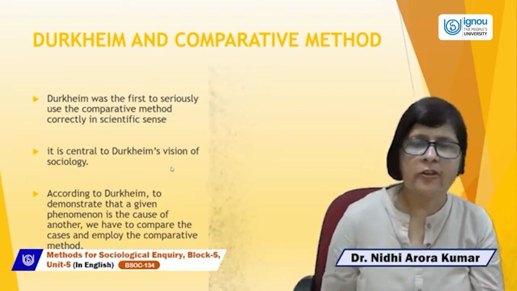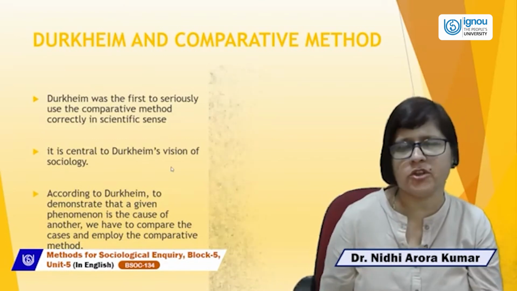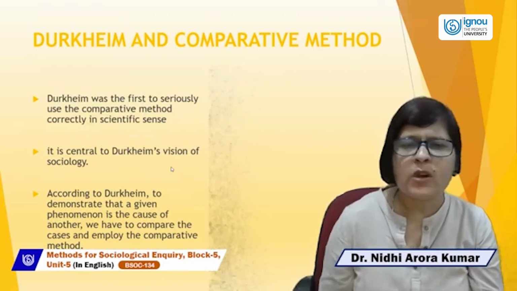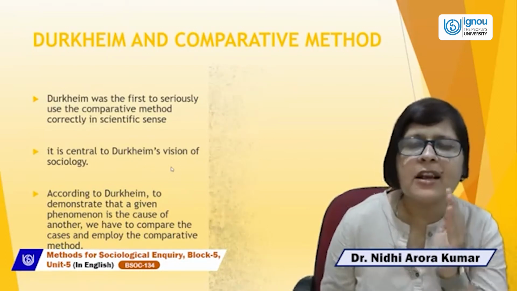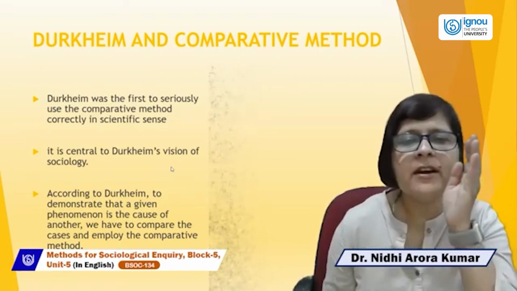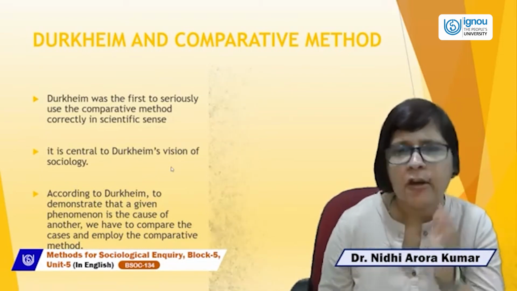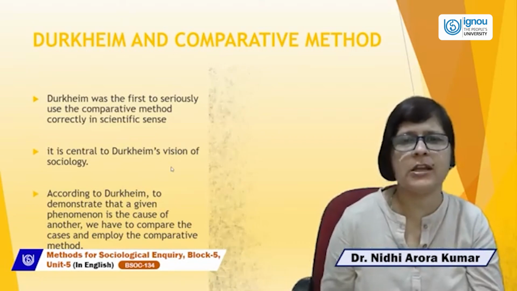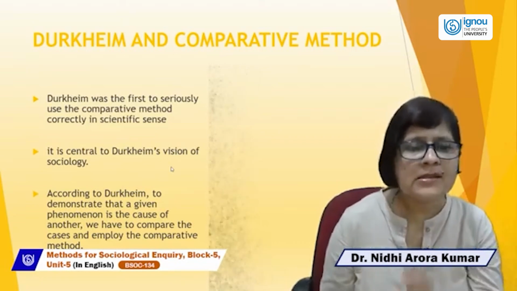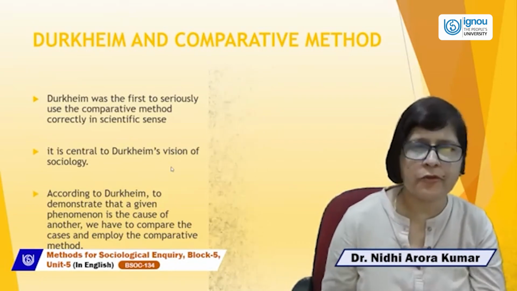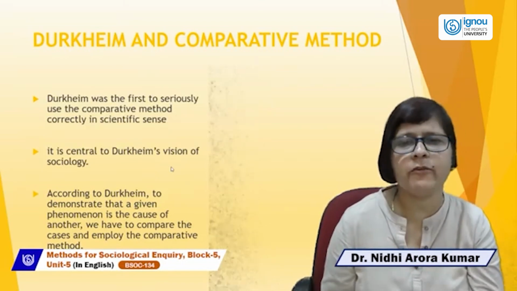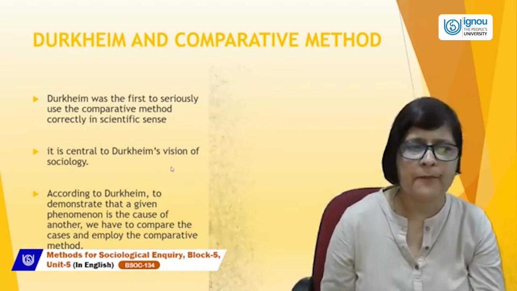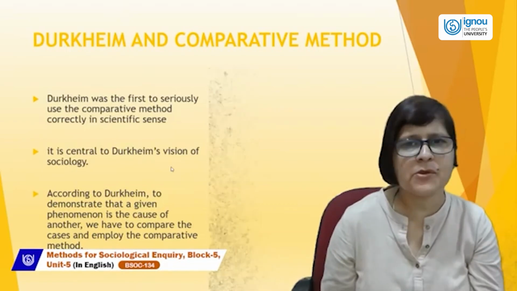It is the center of Durkheim's vision of sociology. What was the vision of Durkheim's sociology? That is the comparative method. He compared various societies, various groups in his studies, and he was the first one to use the comparative method scientifically to compare societies.